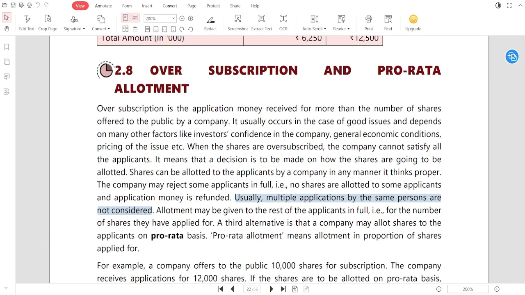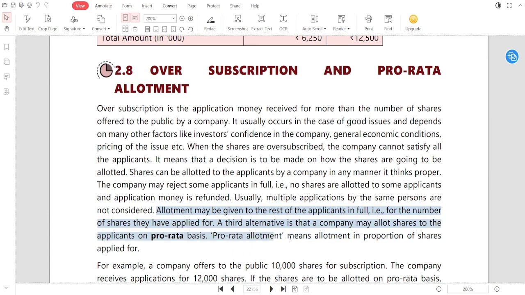So when these types of situations happen, when an excess application is made by any single individual, we are going to reject it, and other things are going to be adjusted against the allotments. Here it is written, multiple applications by the same person are going to be rejected, not considered. Allotment may be given to the rest of the applicants in full, that is, for the number of shares they have applied for. A third alternative is that a company may allot shares to the applicants on a pro rata basis.